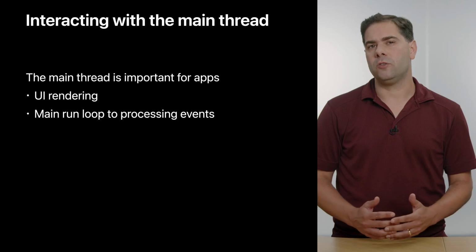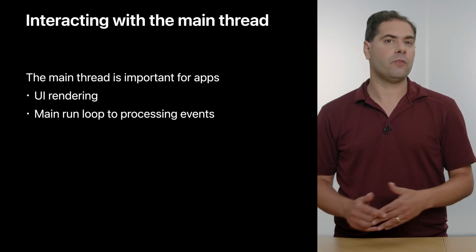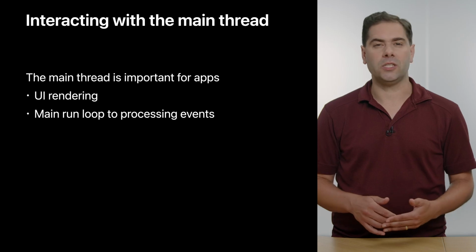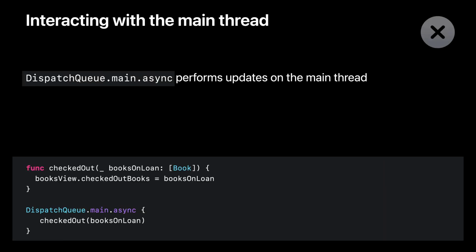So you need to be careful to do work on the main thread when it interacts with the UI, but get off the main thread quickly for computationally expensive or long-waiting operations. So we do work off the main thread when we can, and then we call DispatchQueue.main.async in your code whenever you have a particular operation that must be executed on the main thread.